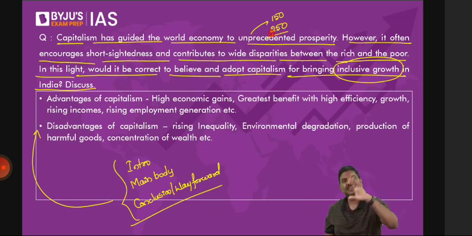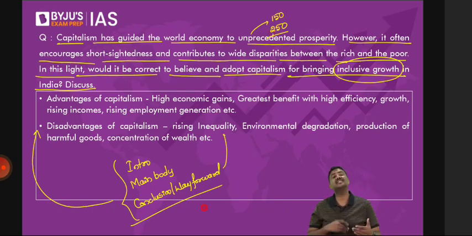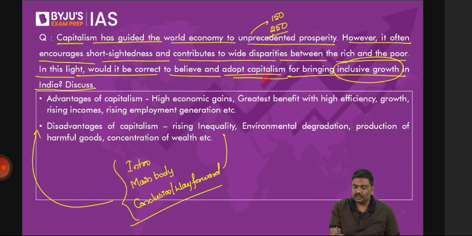Then come to the main body. What's the main body? The main body is the advantages as well as disadvantages of capitalism. Because the question says, should India adopt capitalism? So write what the advantages are, what the disadvantages or concerns are, then come to the conclusion.